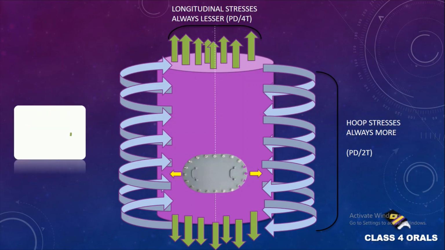Thereby we use the manhole door in this direction, because the longitudinal stresses being lesser, they will not be able to shear off perpendicular, and the hoop stresses being more but confined to a smaller area, they will not be able to shear off the manhole door. So in both cases the manhole door is saved and the integrity of the boiler is also saved.